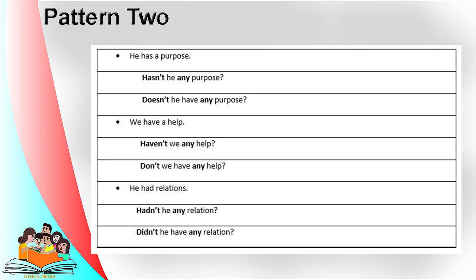After that comes the subject of the sentence, then the word any, then the rest of the sentence, as mentioned in the example sentences. Or, the doesn't verb comes to the front, then the subject, then the verb has, then the rest of the sentence. Or, the don't verb comes to the front, then the subject, then the verb have, then the rest of the sentence. Or, the didn't verb comes to the front, then the subject, then the verb had, then the rest of the sentence.